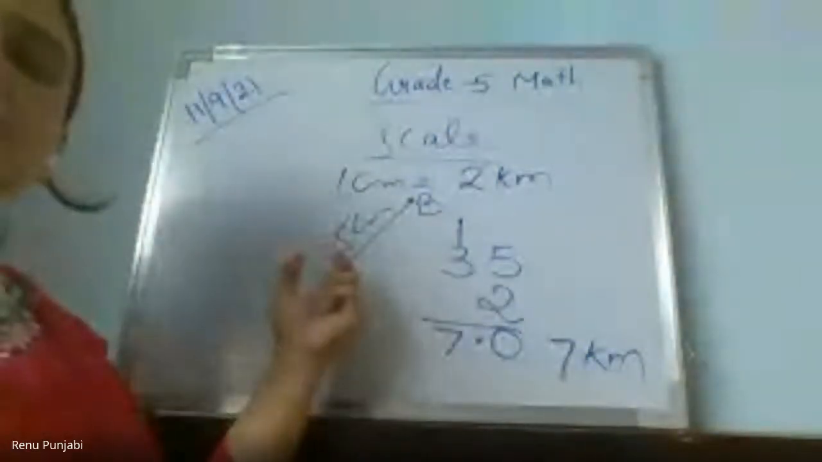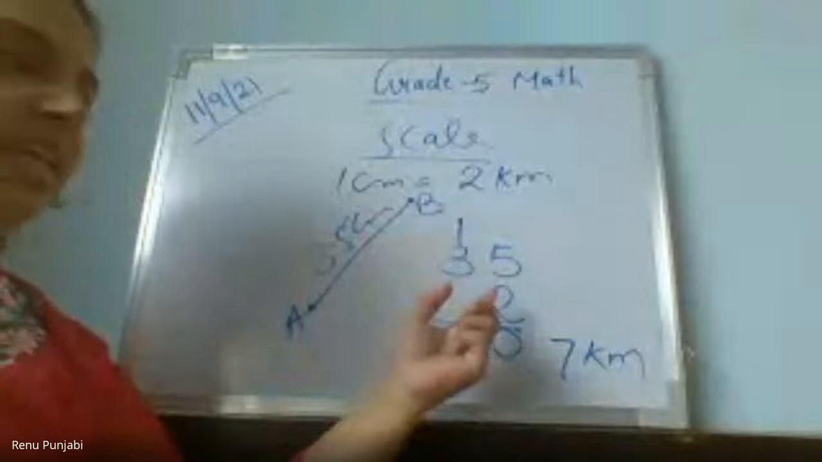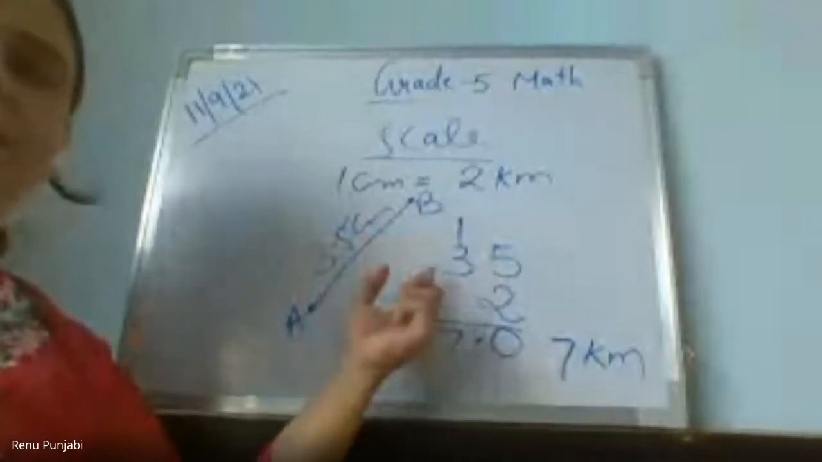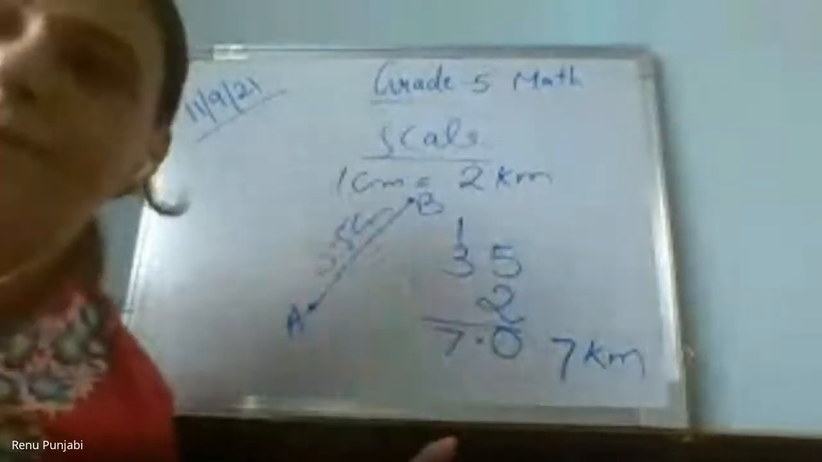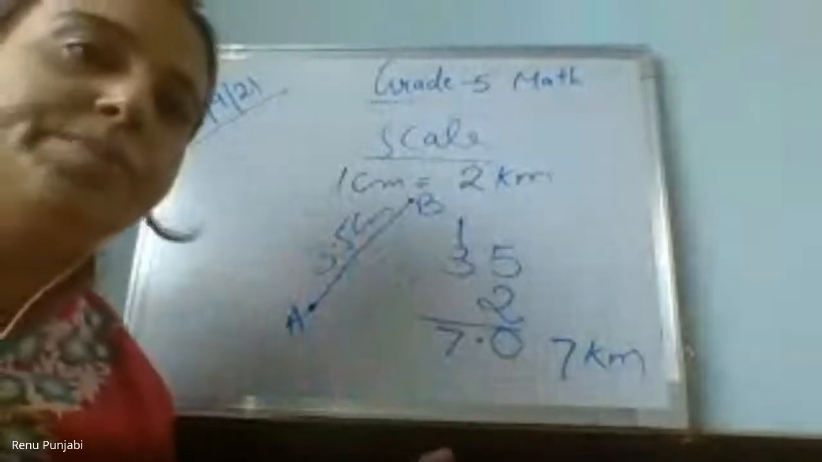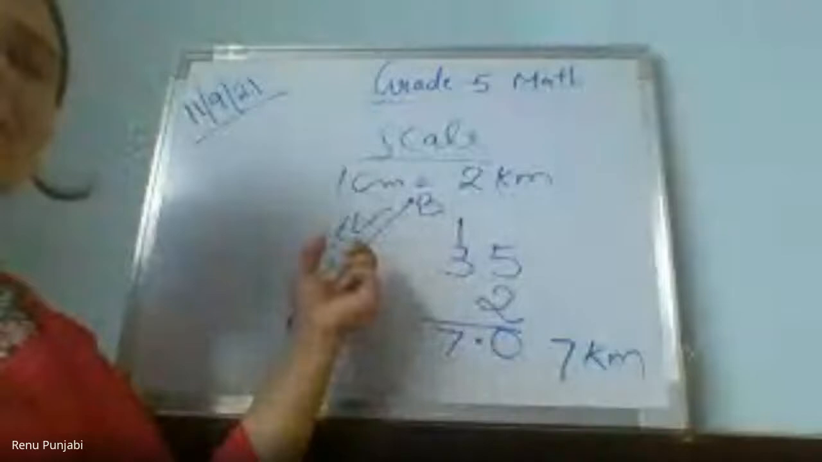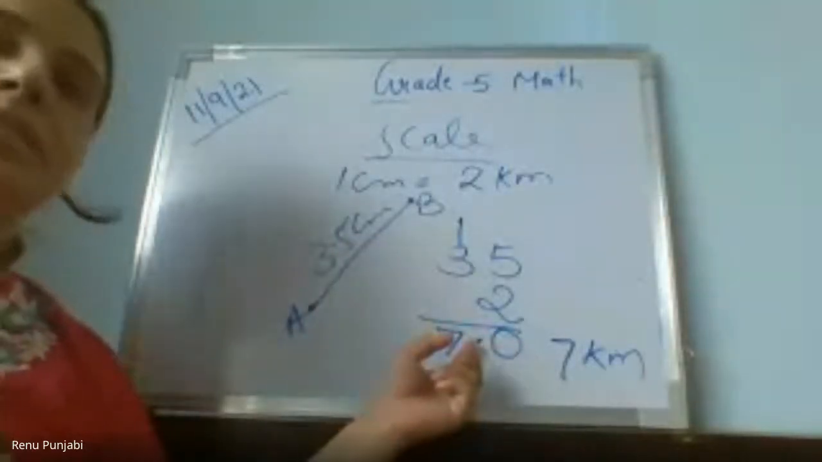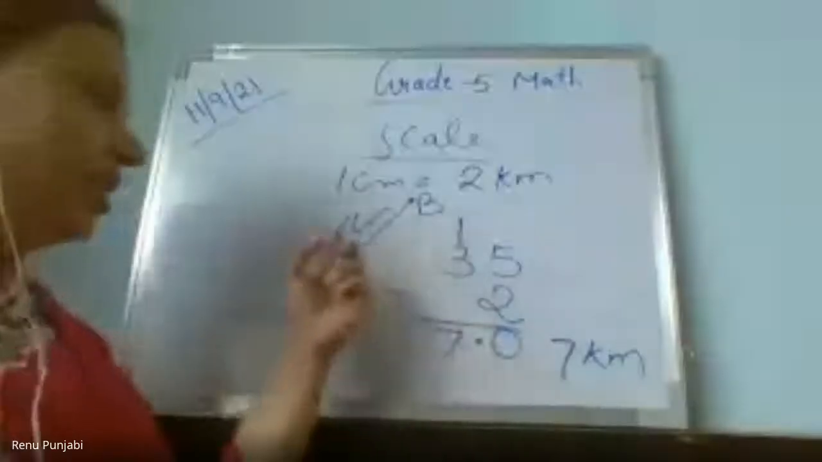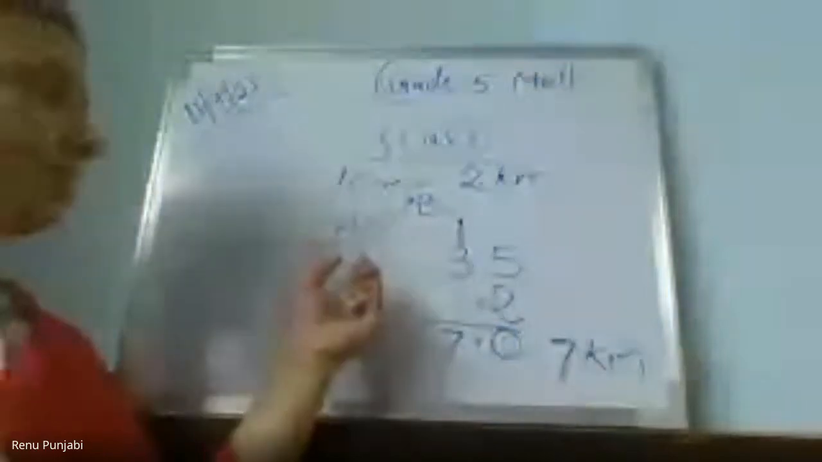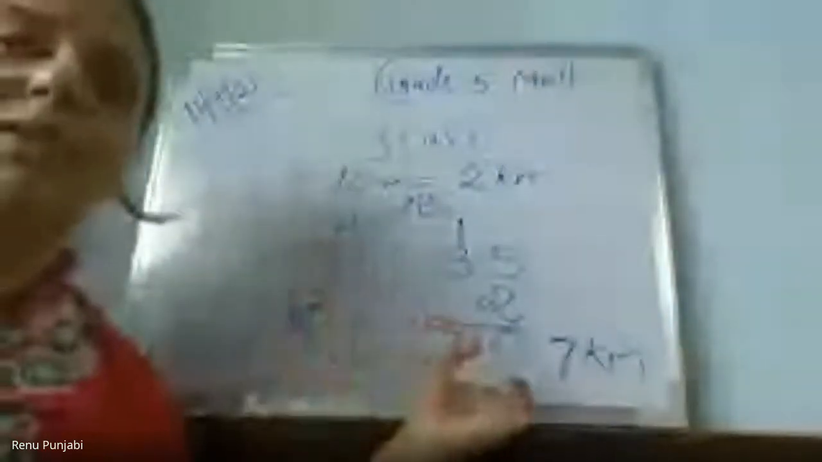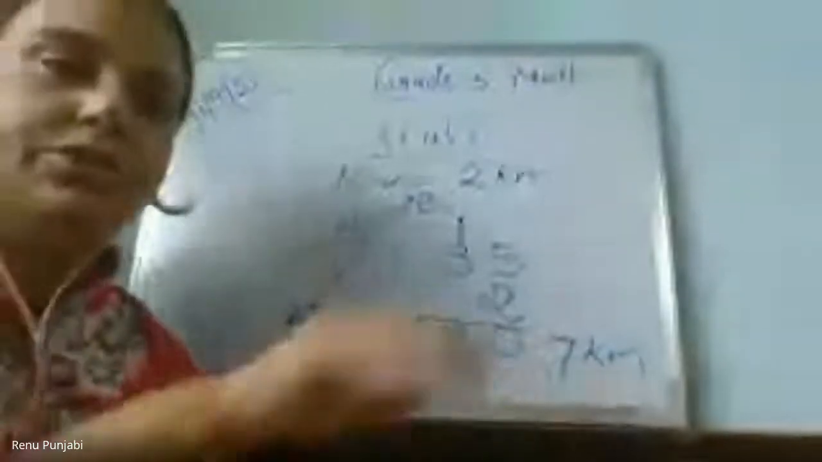So ignore the decimal. Take it as 35. Multiply by 2. When you multiply 35 by 2, it will be what? 70? Yes or no? Yes, ma'am. Then from the back, put the decimal after counting one digit, because here also after decimal there is one digit. From the back we can count one digit and put the decimal. So the answer will be 7 kilometers.